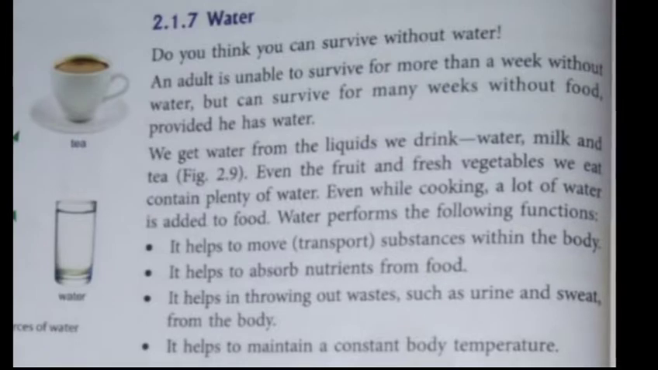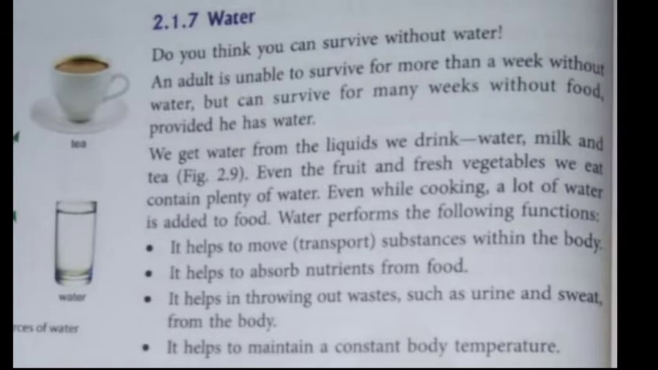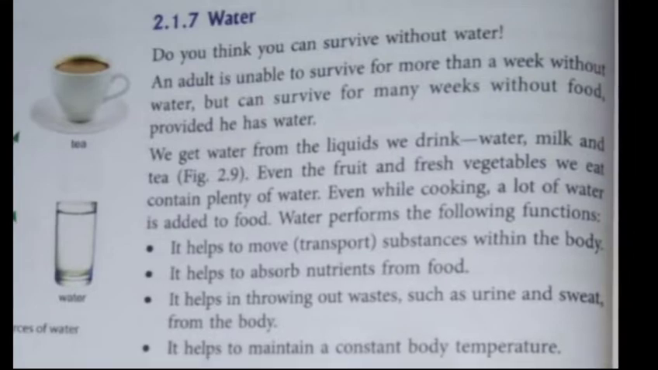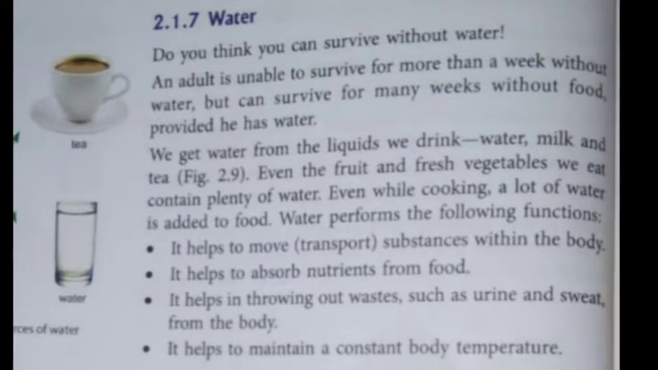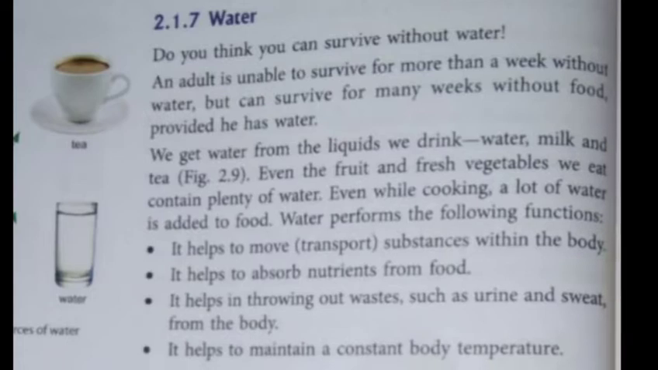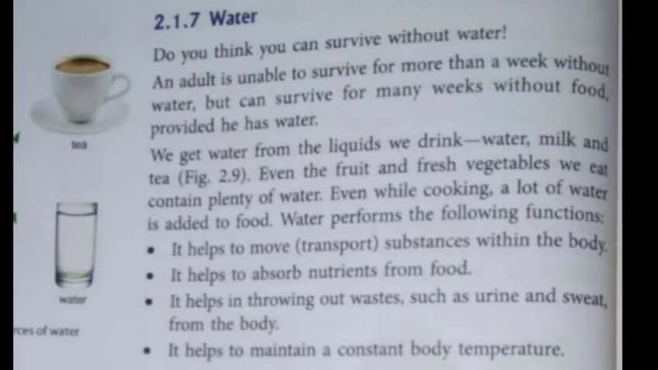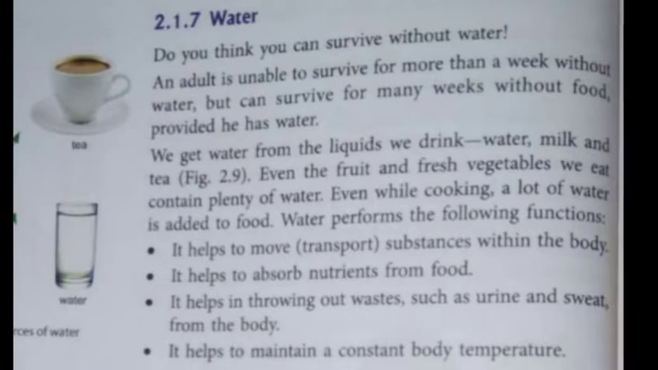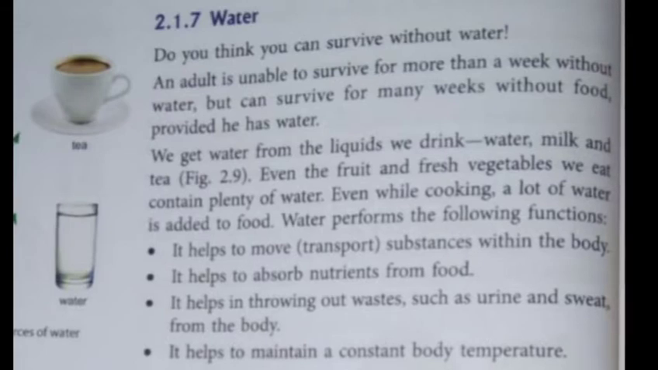So it maintains our body temperature, it is needed for the excretion of body waste, it is involved in the process of transportation, and it also acts as a medium for various chemical reactions taking place in our body. So these are some important components of our food. We have the 5 nutrients: carbohydrates, fats, proteins, vitamins and minerals. Then we have the other 2 components: the dietary fibers or roughage part, and the water.